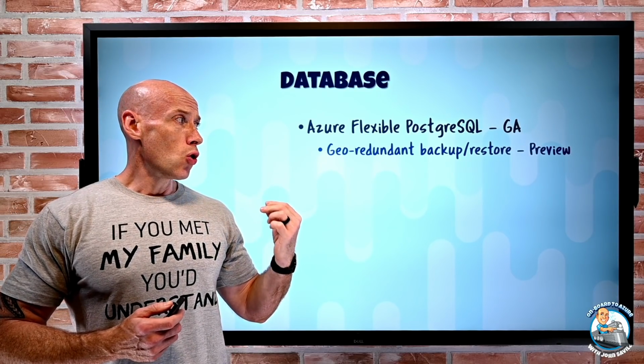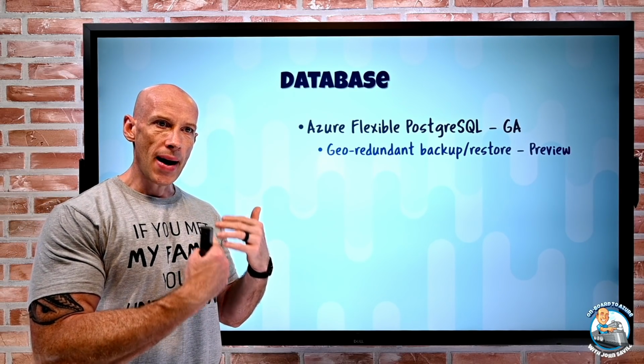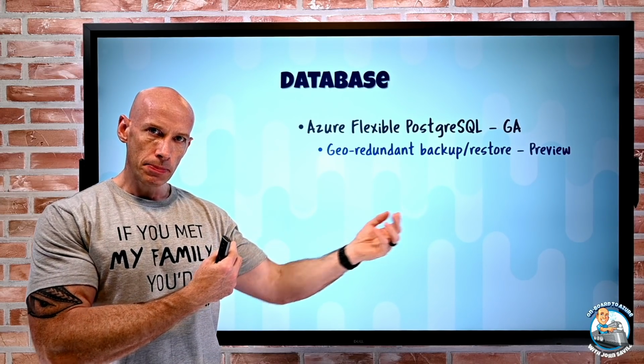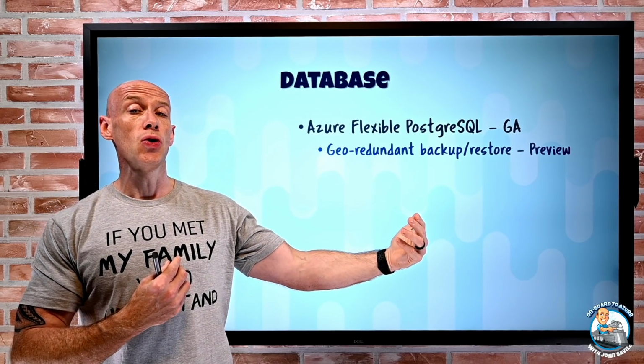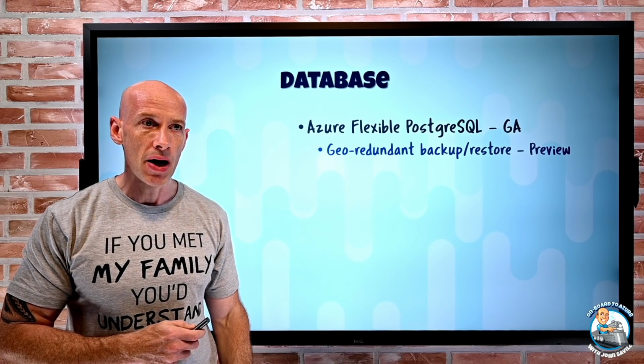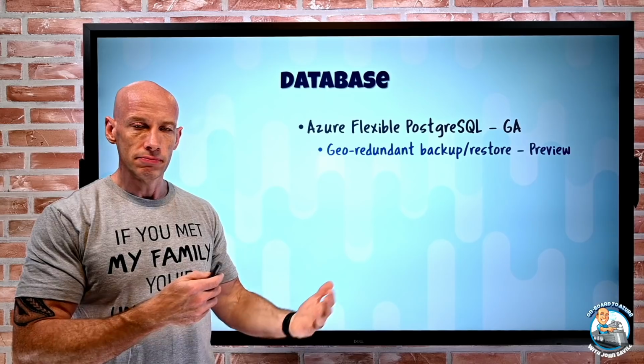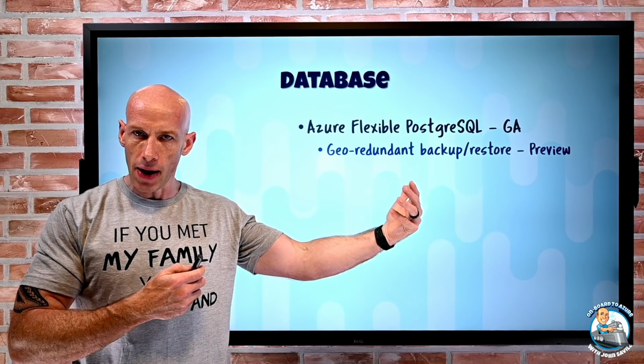Geo-redundant backup restore is in preview. So this is where the backup data it creates is GRS, so it's replicated to the paired region, and I can do a cross-region restore if I actually need to restore that backup. Today, it does not have an asynchronous read replica available. I think that's coming down the line. It's not there today.